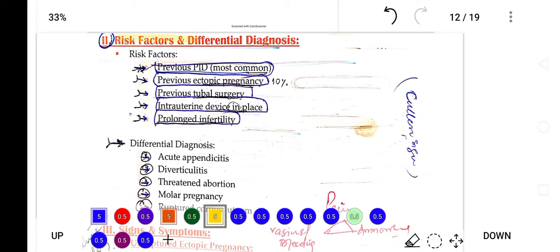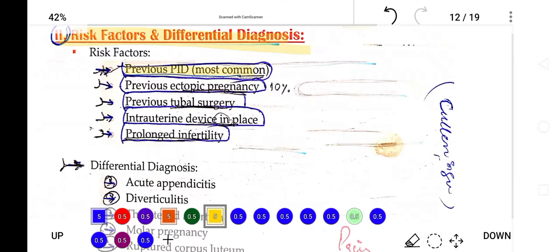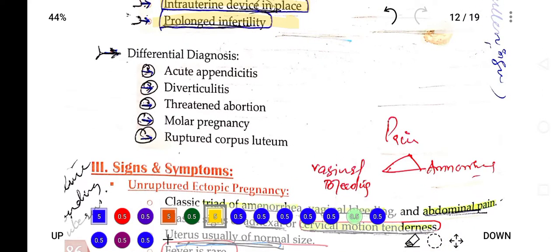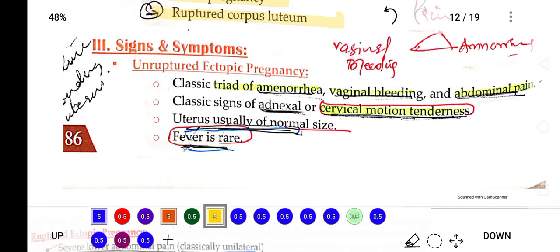Now risk factors for ectopic pregnancy will be previous pelvic inflammatory disease, which is most common, previous ectopic pregnancy, or previous tubal surgery. Intrauterine device placement can lead to ectopic pregnancy, and prolonged infertility can cause ectopic pregnancy. The differential diagnosis includes acute appendicitis, diverticulitis, threatened abortion, molar pregnancy, and ruptured corpus luteum, which can be suspected as differential diagnoses for ectopic pregnancy.